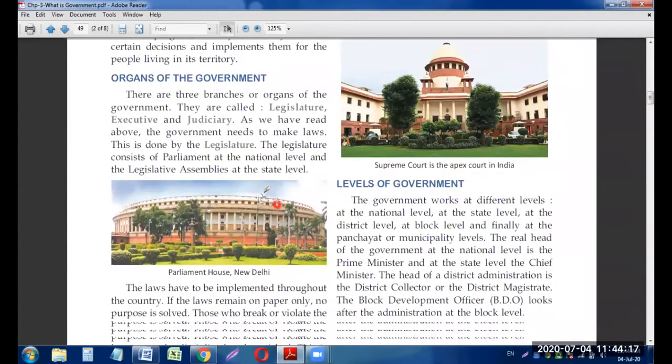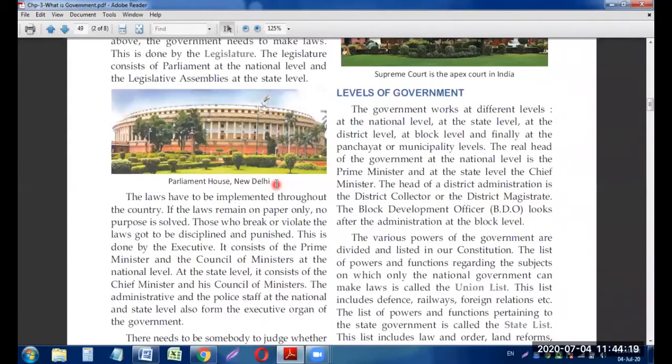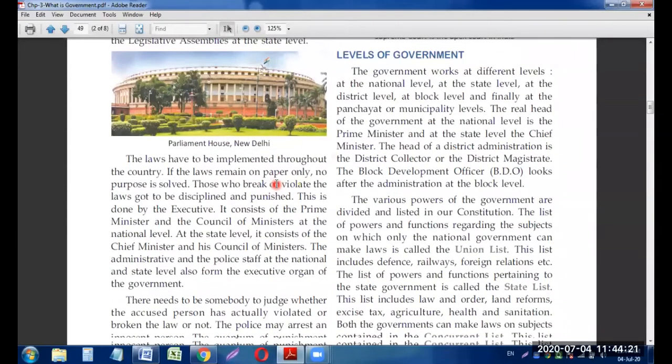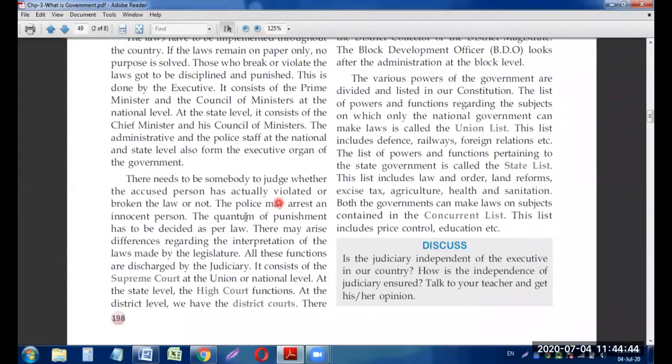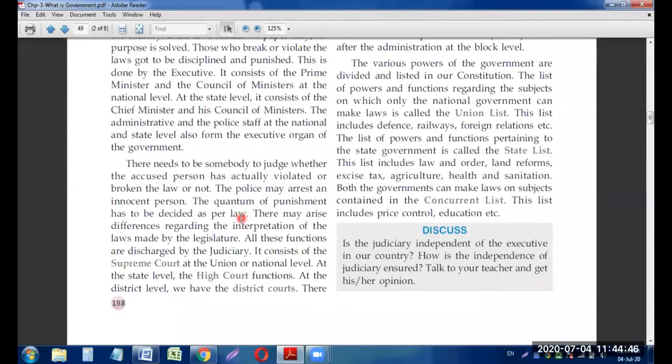Okay. And we have also discussed the executive, which consists of the prime minister and his council of ministers at the national level, and at the state level there is a chief minister and his council of ministers, who used to execute the law or the plan of the government. So these are the people in the executive. And we have also discussed the division in the judiciary.